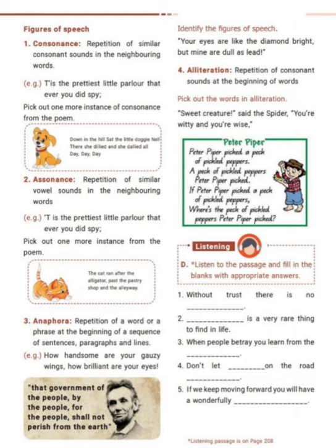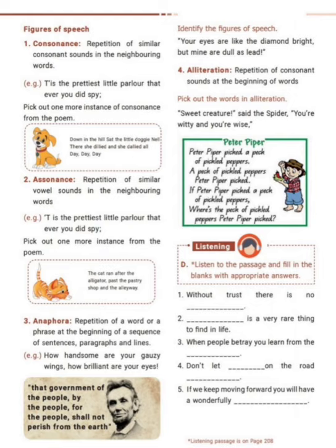Pick out one more instance from the poem. The cat ran after the alligator, past a pastry shop and the alleyway. See here, the cat ran. A sound is there. R-A-N, A. Vowel sound, right? Then after, a. Same sound. Then alligator, past, pastry, A sound. Then past, A is vowel sound. Pastry, same. A sound. Right?